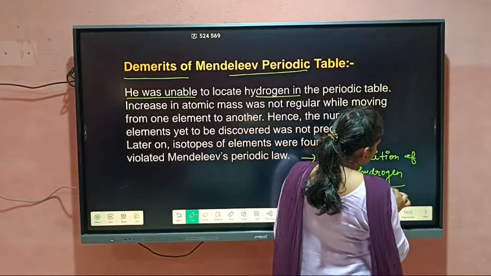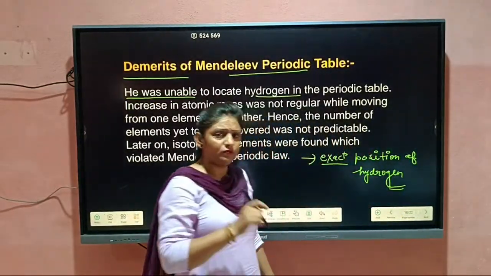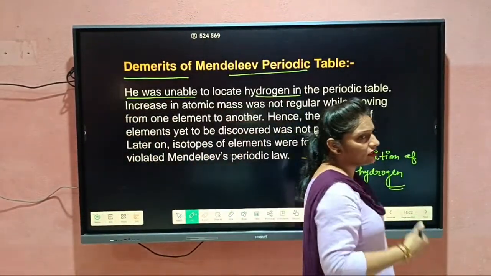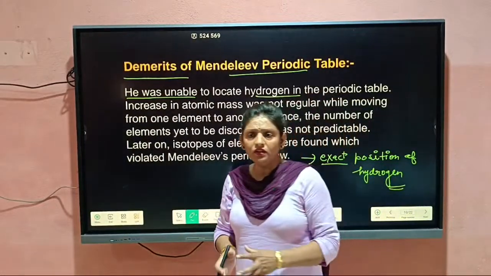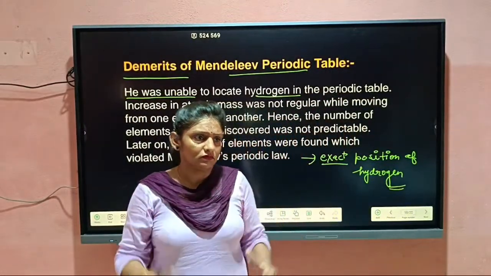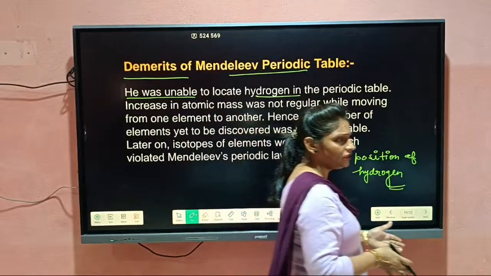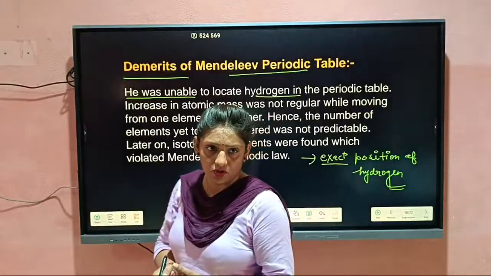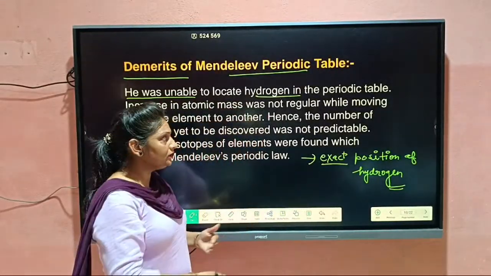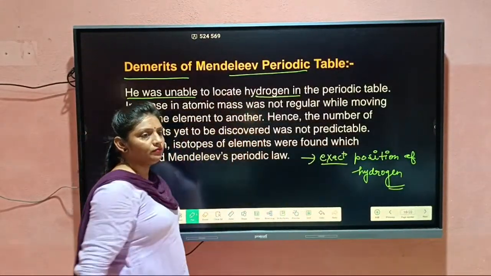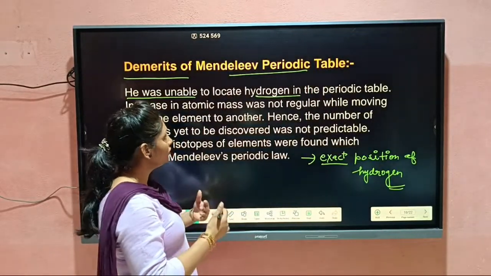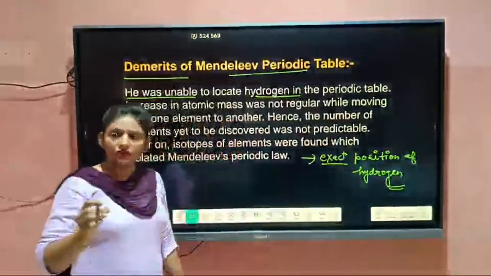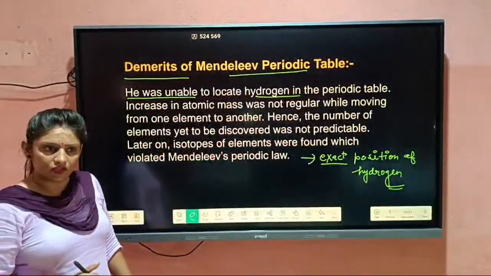Students, I want to say that this is the limitation of the modern periodic table also, because hydrogen has a unique nature, it has anomalous behavior. Even though we are keeping it in the first period, it is not the right position of hydrogen in the modern periodic table also. That was also the limitation of the Mendeleev periodic table. He did not locate hydrogen in a fixed place.